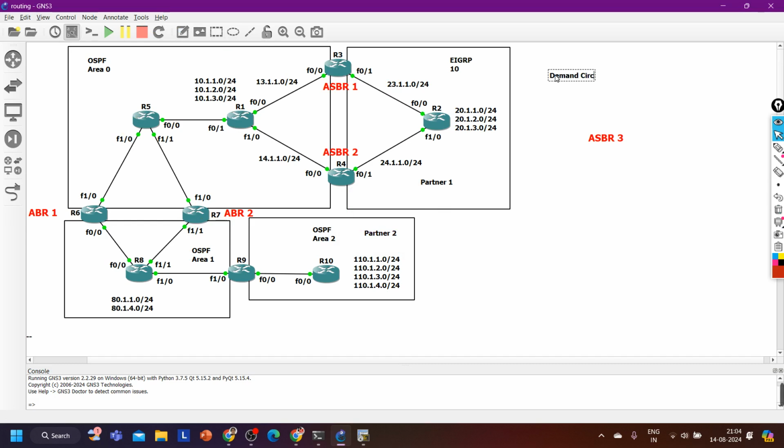Demand circuit means DNA. DNA stands for do not age. Do not age means this is one bit in the LSA. The router will set this bit on. This is one bit in the LSA called the DNA bit, the do not age bit. And by default, a router sends its LSA with this bit off.